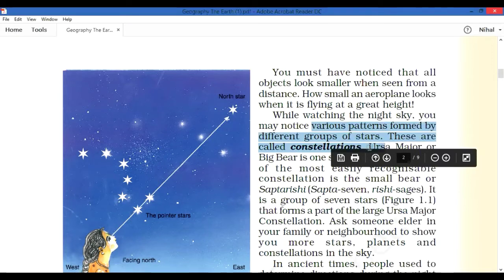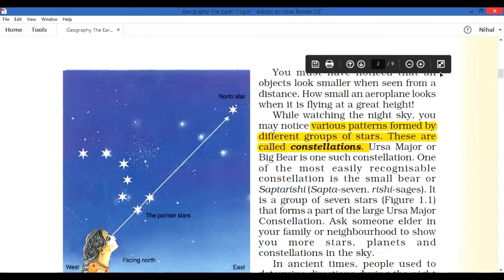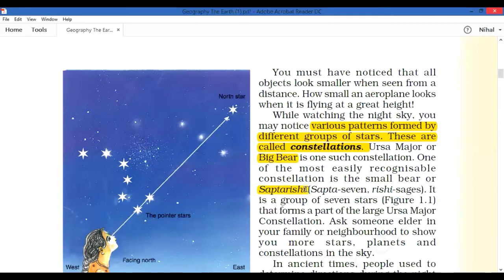A group of stars forming a pattern is called a constellation. That is, the various patterns formed by different groups of stars are called constellations. Like this, stars together making a pattern are said to be a constellation. Examples of constellations are the Big Bear, which is bear shaped, and the second one is the Saptarishi. I will send the pictures. Please note down these two examples in your notebook: Big Bear and Saptarishi.